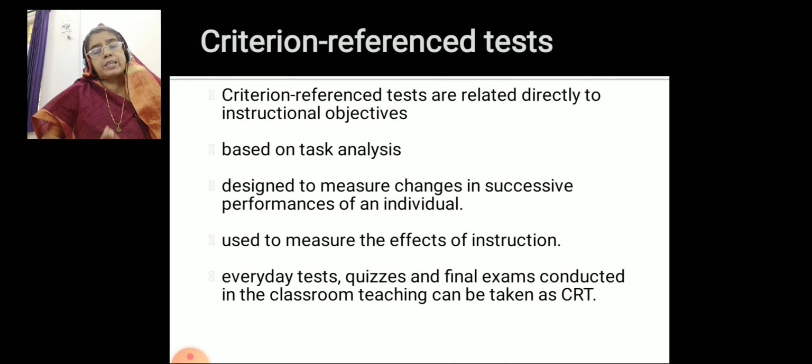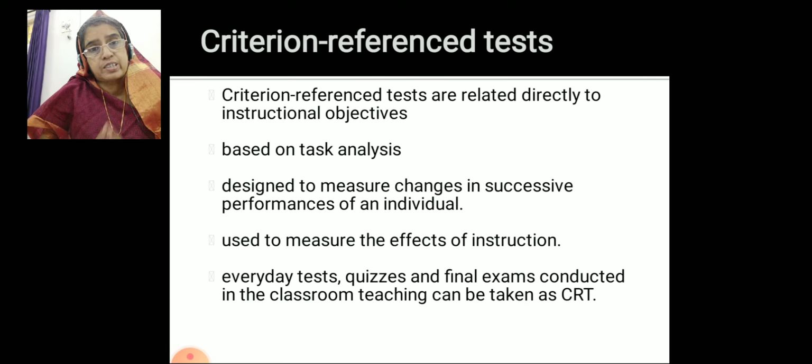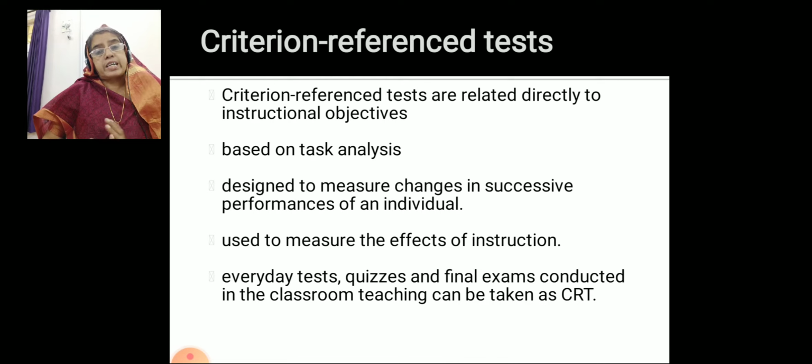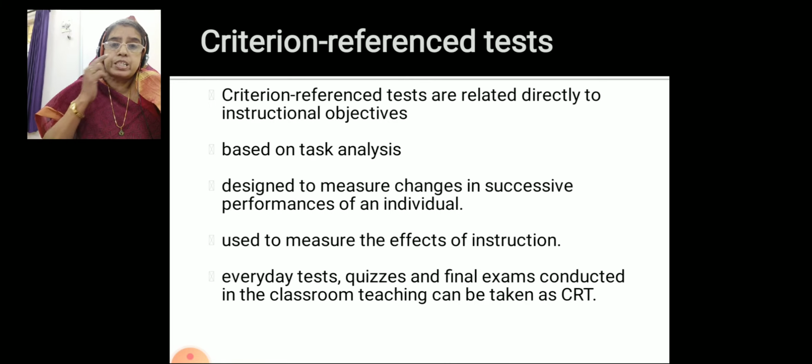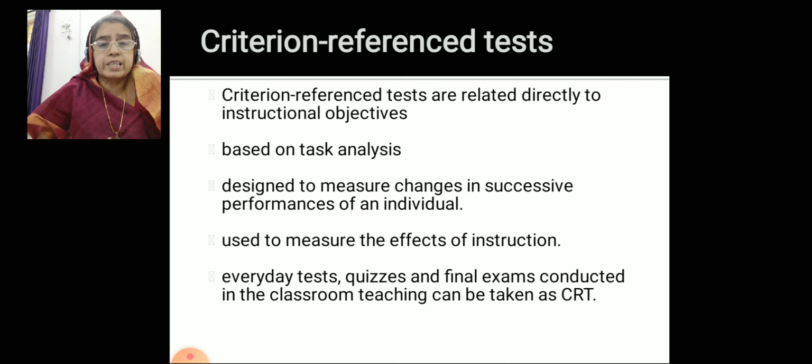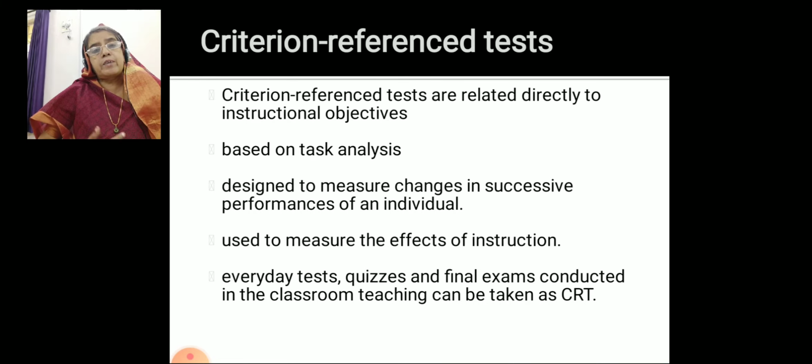That is the main instructional objective of teaching English. So criterion referenced tests are directly related to the instructional objectives. If we reach those instructional objectives as teachers, and if we make our students reach the objectives, then only will I be called an effective teacher.